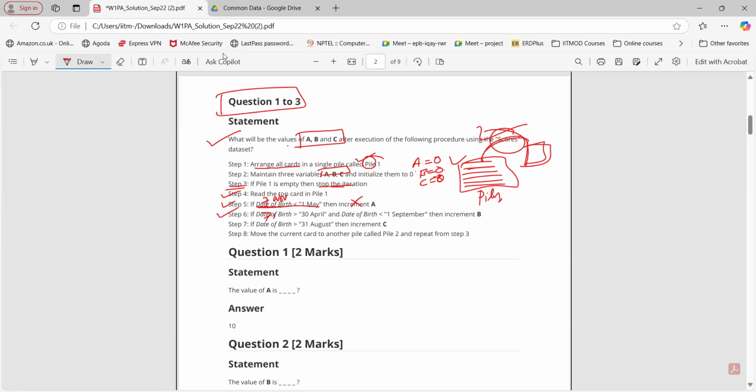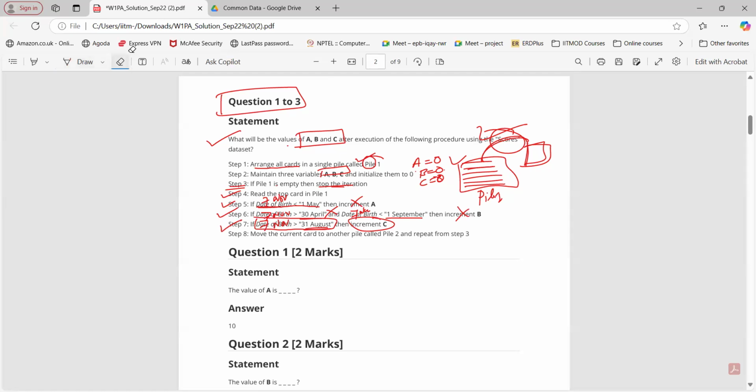If date of birth 7 November is greater than 30th April and date of birth 7 November is less than 1st September, no. This is also not true. So we are not going to increment B. Now check step number 7. Whether 7 November is greater than 31st August? Yes, true. Now, if this is true, then we have to do this. If this is not true, then don't need to do anything. So, if the condition is true, then only we are going to increment.